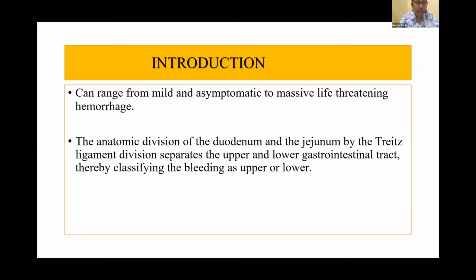Coming to the introduction part, this can range from mild and asymptomatic to massive life-threatening hemorrhage. The anatomic division of the duodenum and jejunum by the Treitz ligament separates the upper and lower GI tract, thereby classifying the bleeding as upper or lower.